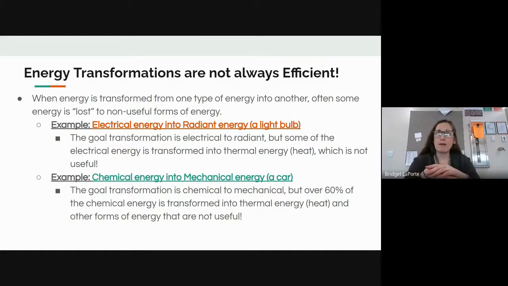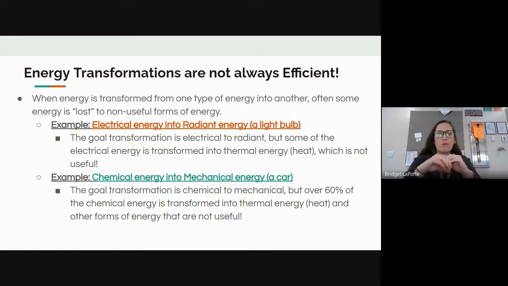But with those older light bulbs, a lot of the time that electrical energy would also get converted, in addition to light, into thermal or heat energy. And so what would happen is those light bulbs would get really, really hot. We don't want that heat. That's not the goal of the light bulb. So we have what we consider a non-efficient energy transformation. Hence the development of light bulbs like the LEDs, where you don't have that wasteful transformation and you don't have that lost energy from the radiant into thermal. We keep that light energy as light and we don't get that heat anymore, right?